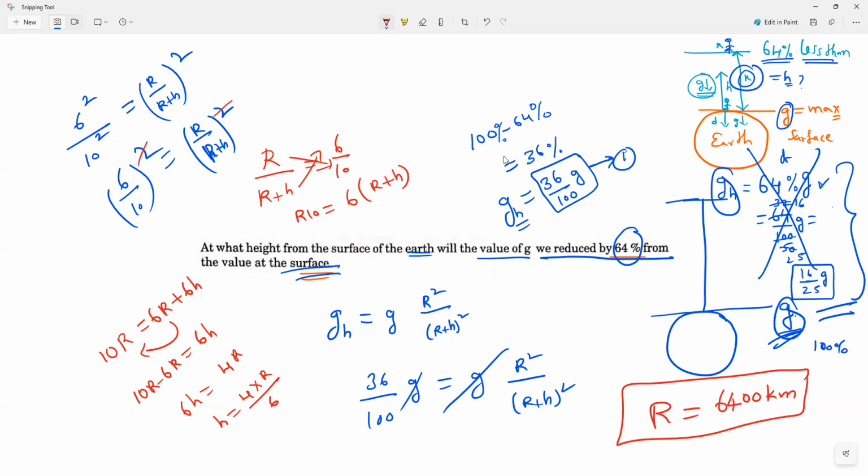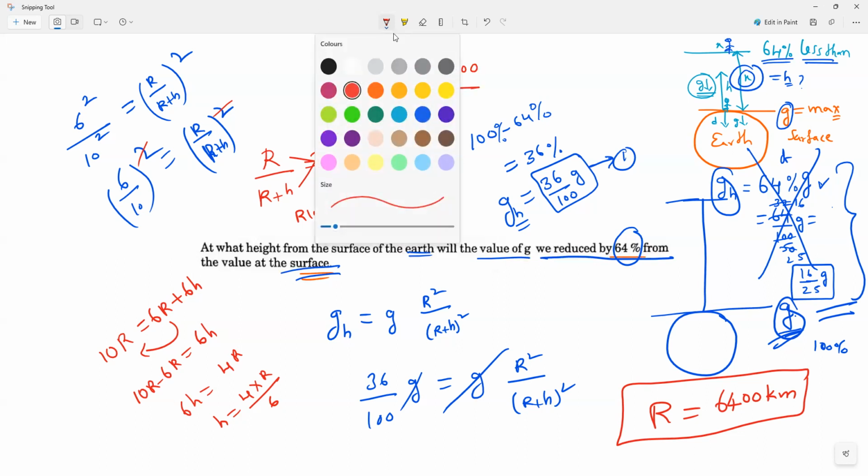Radius of the earth. Correct? Check in your notebooks. That's what it is. So H is equal to 4 into 6,400 divided by 6.